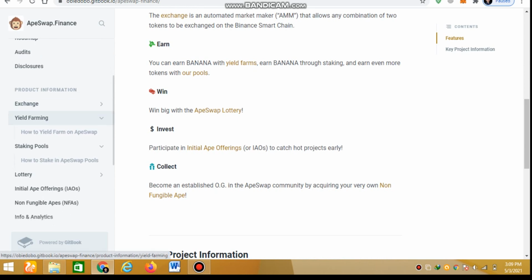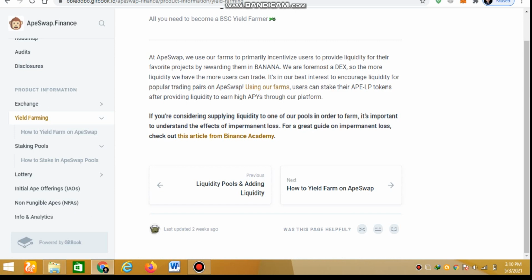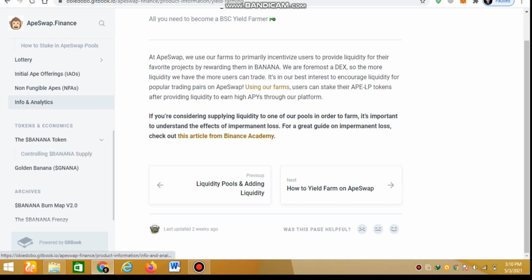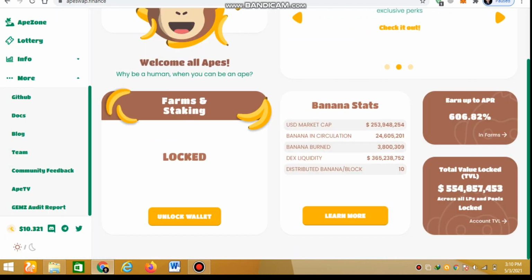You can also check what yield farming is. If you are considering supplying liquidity to one of our pools in order to farm, it's important to understand the effects of impermanent loss. For a great guide on impermanent loss, check out the article from Binance Academy. These are all the details about EpiSwap. You can check it on their website or Medium.